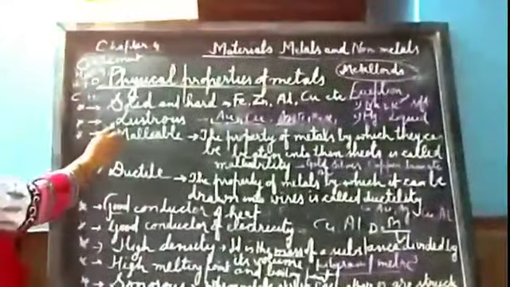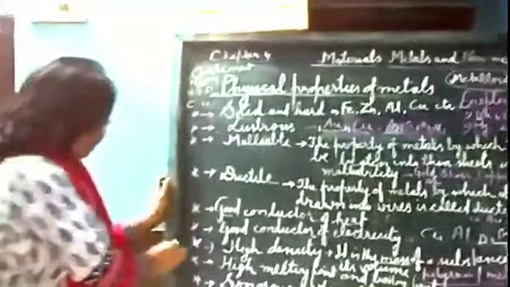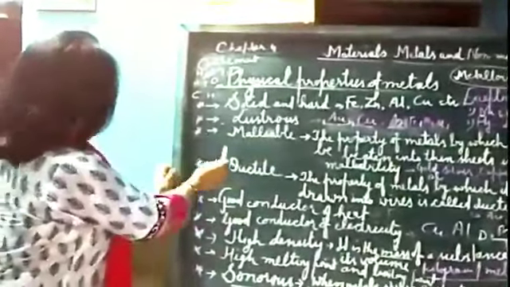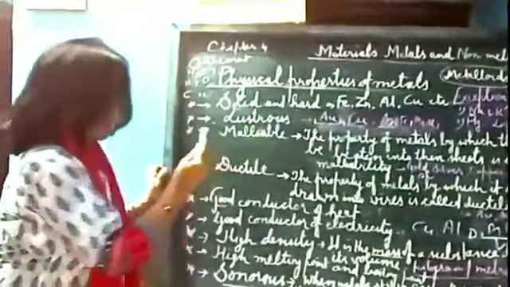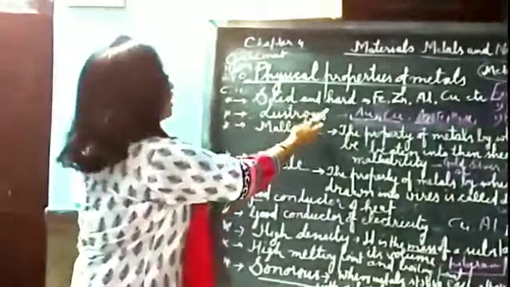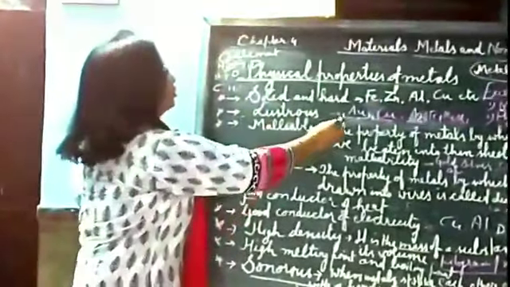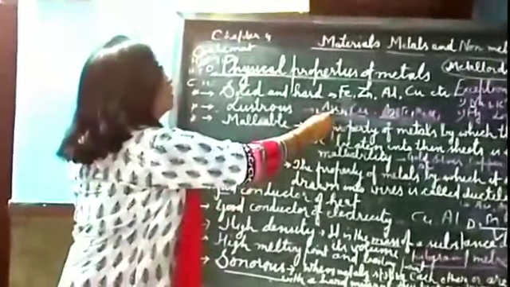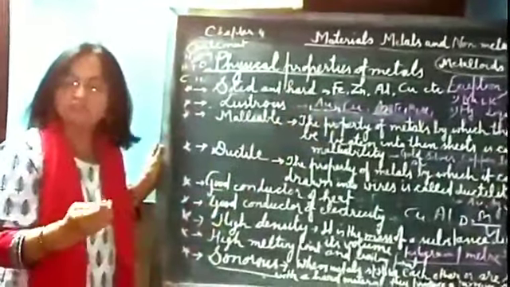The second property is luster. Metals shine in their pure state. This property of shining is called metallic luster. If I talk about Au, the symbol for gold, you have seen gold.